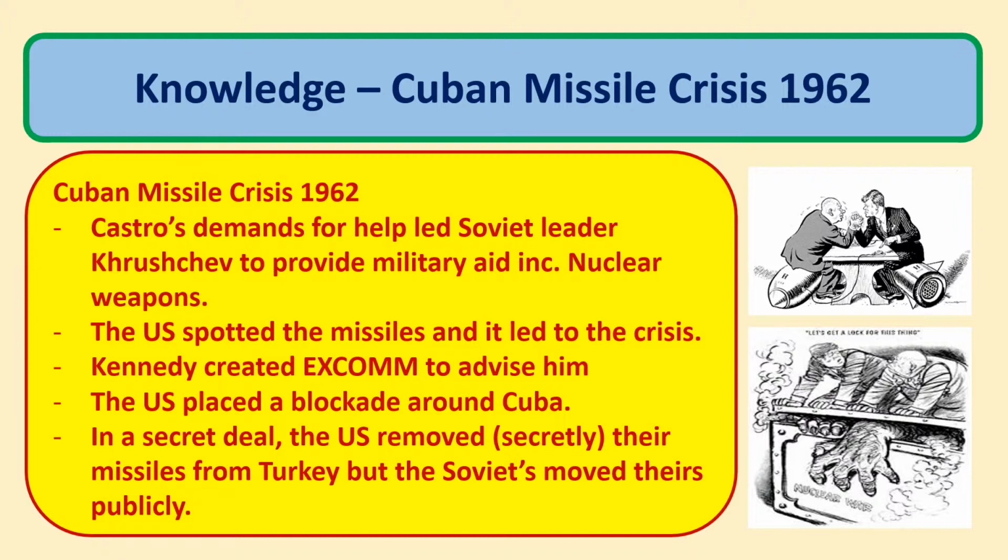We want American missiles out of bases near the Soviet Union." In the end, the original narrative was that Kennedy agreed to letter 1 and didn't really pay attention to letter 2. However, secretly, the US removed their missiles from Turkey, but the Soviets moved theirs publicly.